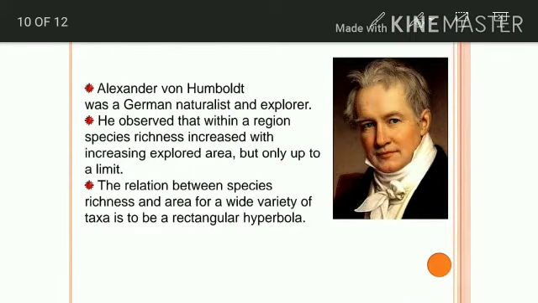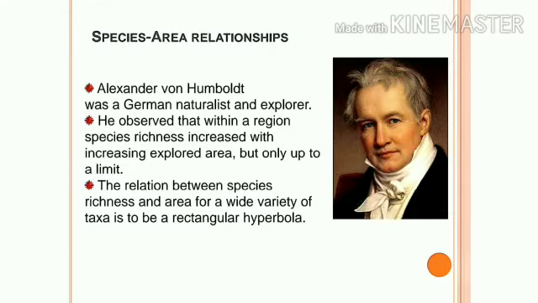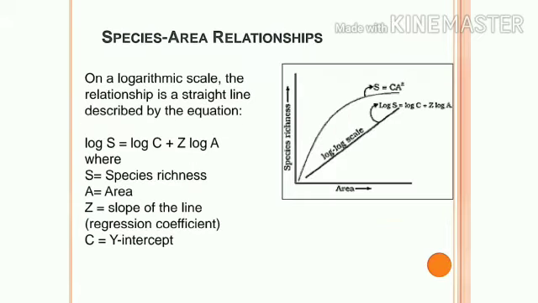According to the German naturalist Alexander von Humboldt, species richness increases with increasing area, but only up to a limit. The relationship between species richness and area for a wide variety of taxa is a rectangular hyperbola, which I will explain in the next slide.